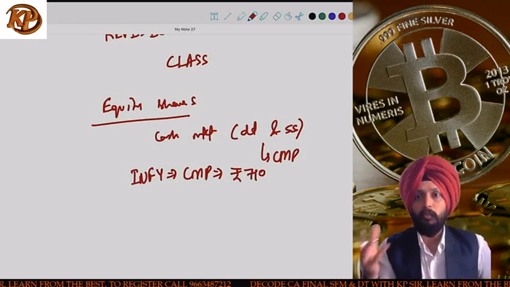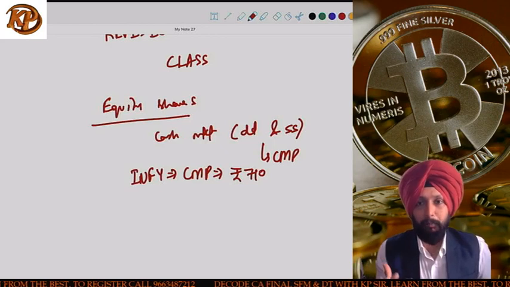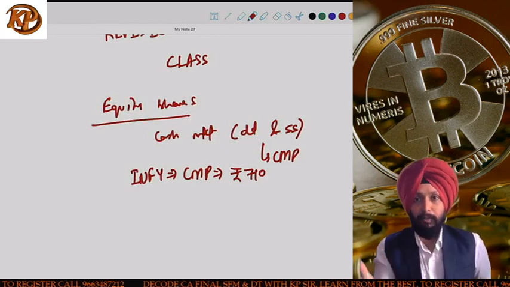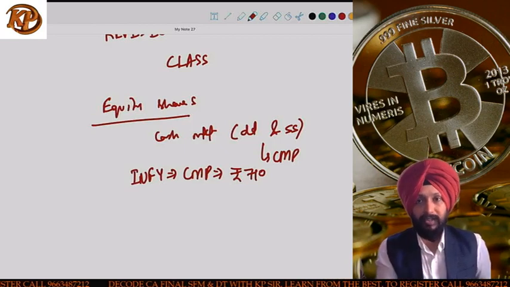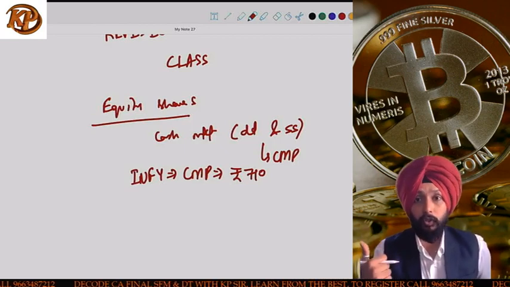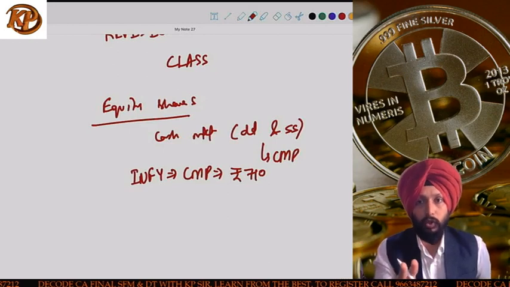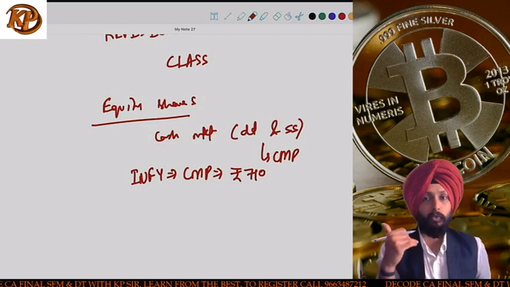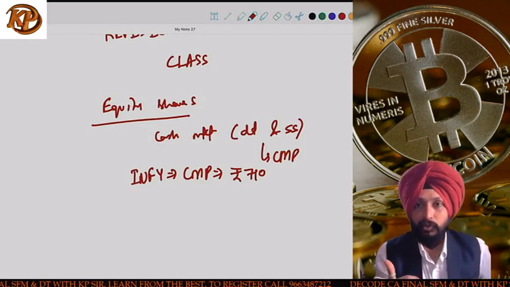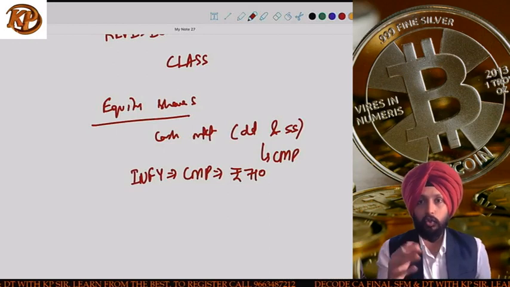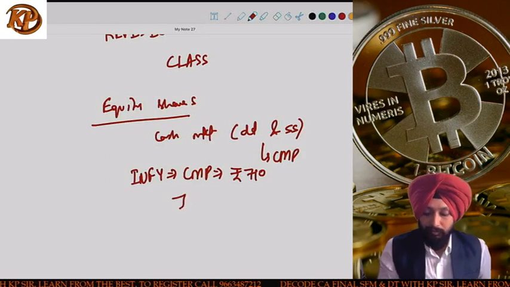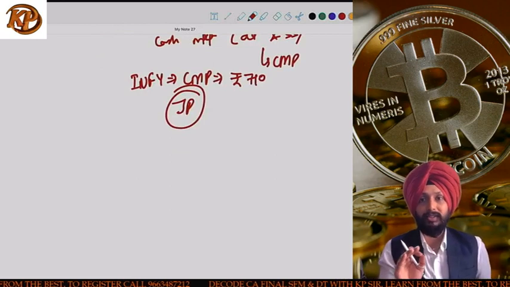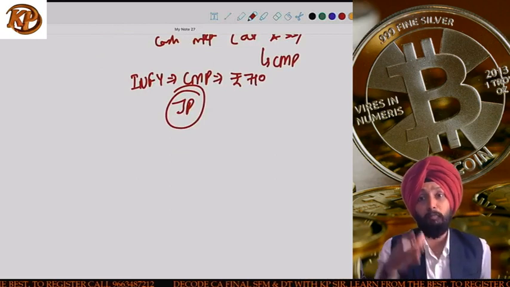Now suppose you come and ask me, sir, I feel like buying Infosys, should I be buying at the current market price or not? Then I will ask you, are you talking about cash market or futures? Futures I already taught you in derivatives, and for futures we use the cost of carry model. I hope you remember that. But for cash market, my answer would be, let me first calculate the justified price of Infosys. I will calculate the justified price of Infosys by using some valuation model.